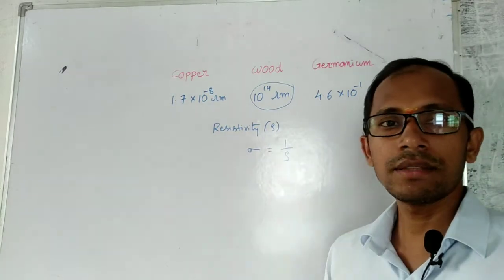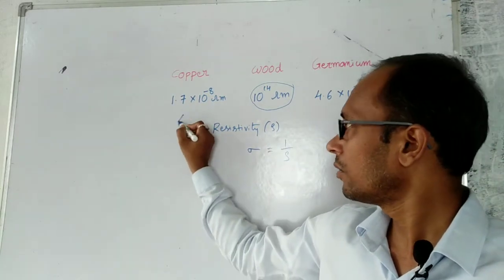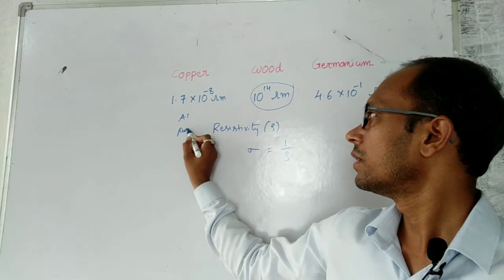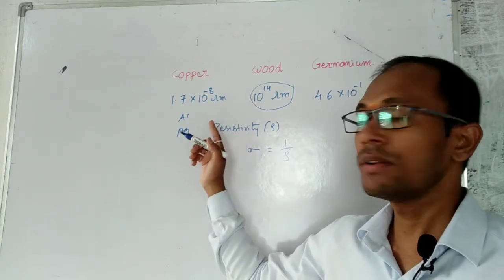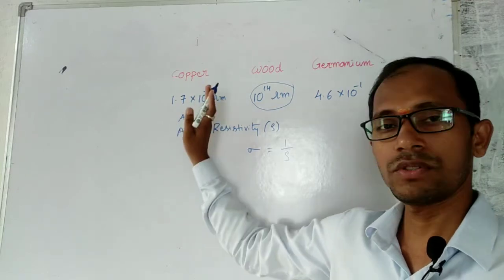If you take metals like aluminium, gold, silver, their resistivity values are in this range.